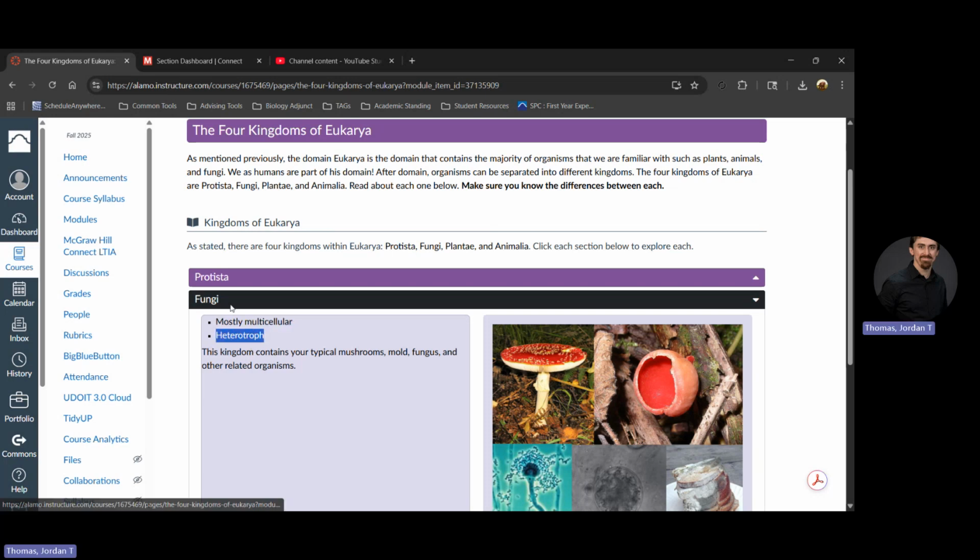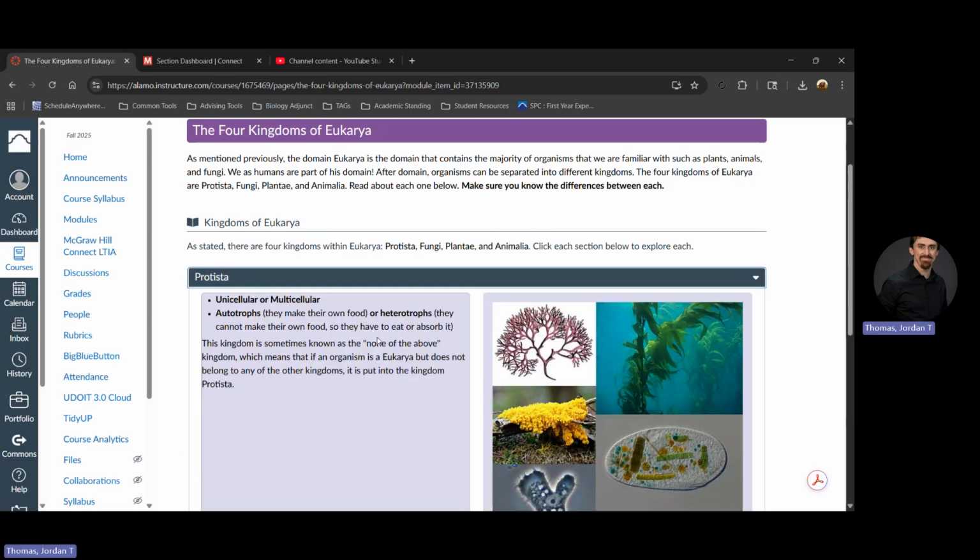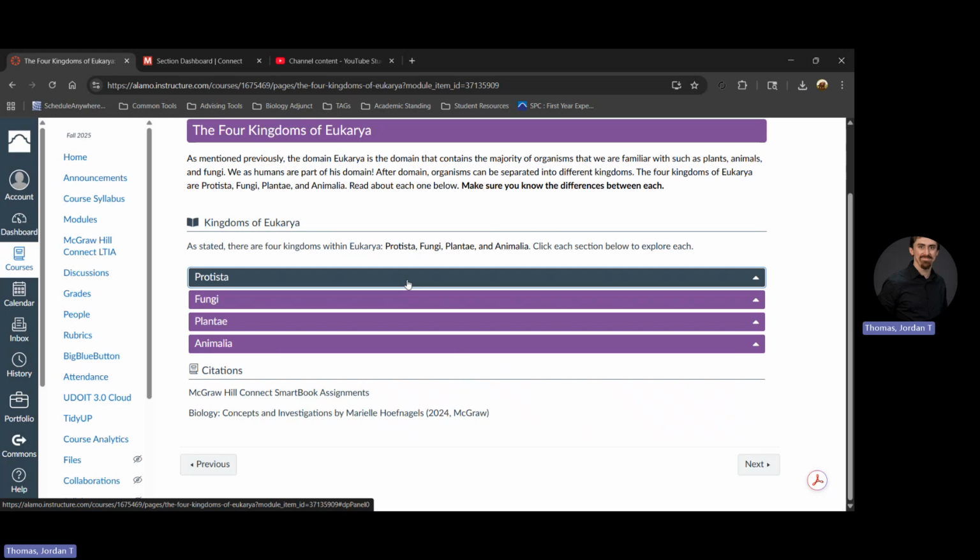They have to find food, and they include all types of fungus, mushrooms, mold, fungus, and other related organisms like yeast. And Protista is the none of the above category. They can be unicellular or multicellular. They can be autotrophic or heterotrophic. Again, make sure you know these differences. Make sure you know each of their characteristics for the unit exam for unit number 1.